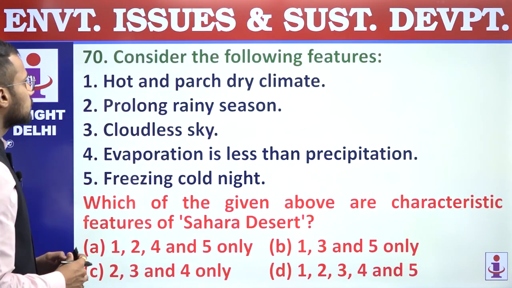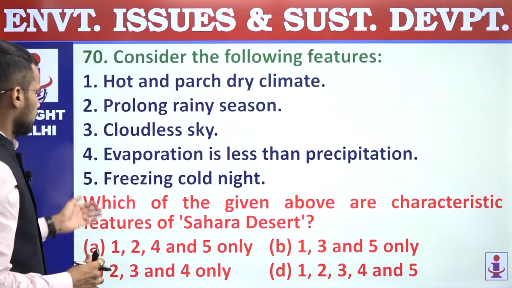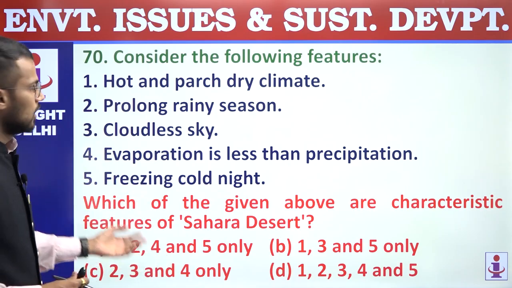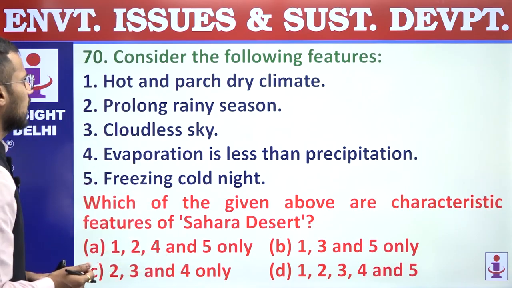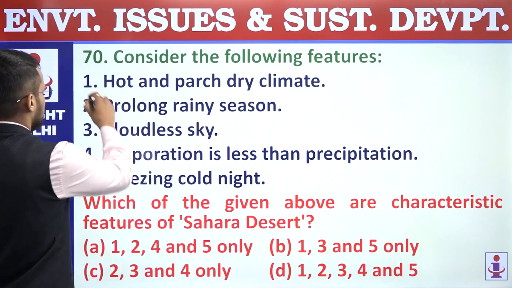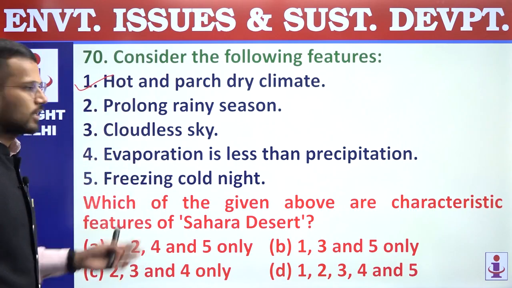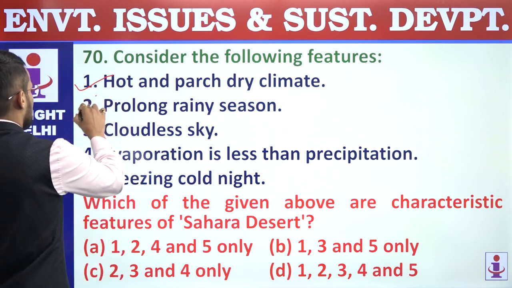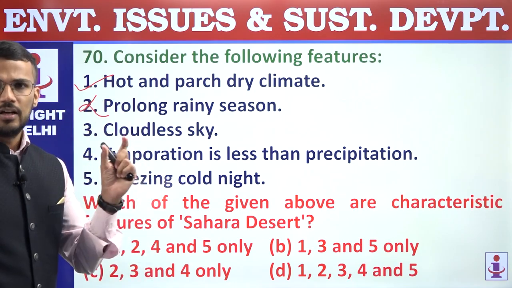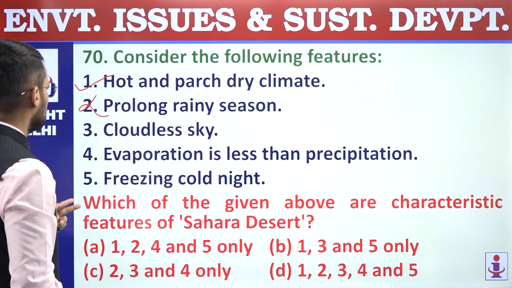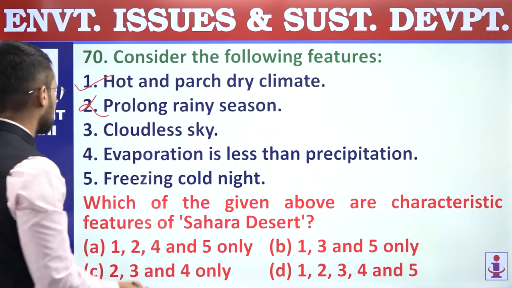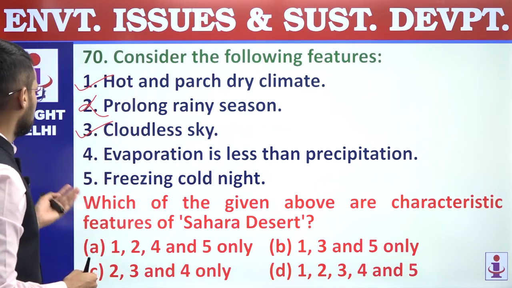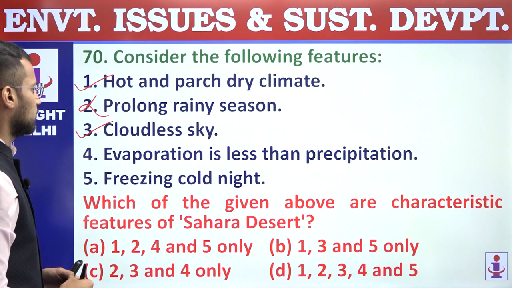70. Consider the following features. Which of the features given above are characteristic features of Sahara Desert? Let us consider the features. First, hot and parched dry climate. Correct statement, right? Because in desert we will have this kind of climate. Second, prolonged rainy season. Incorrect. In desert, especially Sahara Desert, rainy season is shorter. Third, cloudless sky, right? As there is no moisture, obviously clouds will not be there. Third is correct.